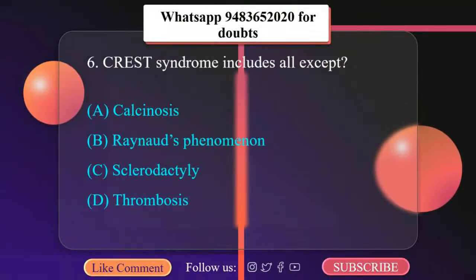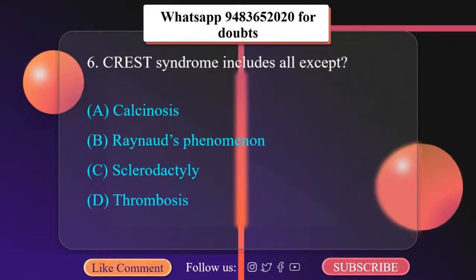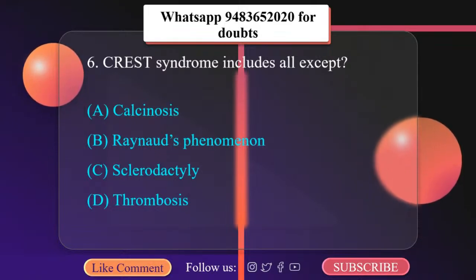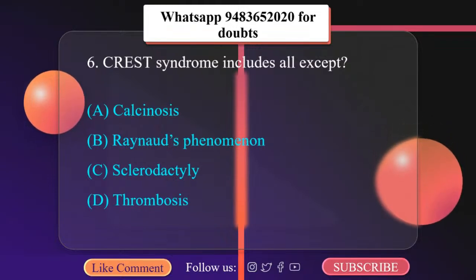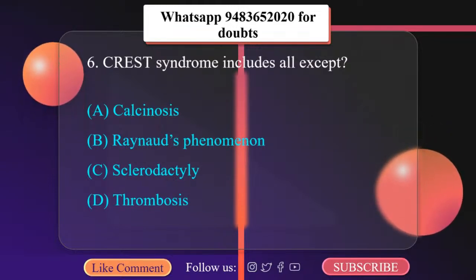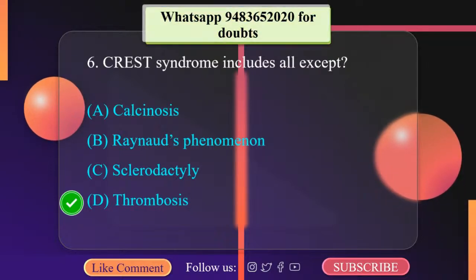CREST syndrome includes all except: A. Calcinosis, B. Raynaud's phenomenon, C. Sclerodactyly, D. Thrombosis. CREST syndrome includes calcinosis, Raynaud's phenomenon, esophageal involvement, sclerodactyly, and telangiectasia, not thrombosis. The correct answer here is D.